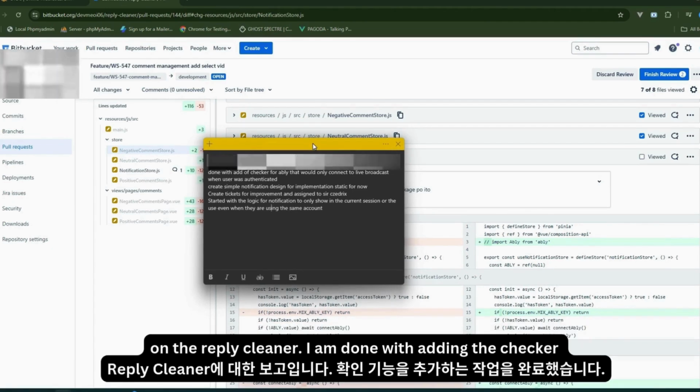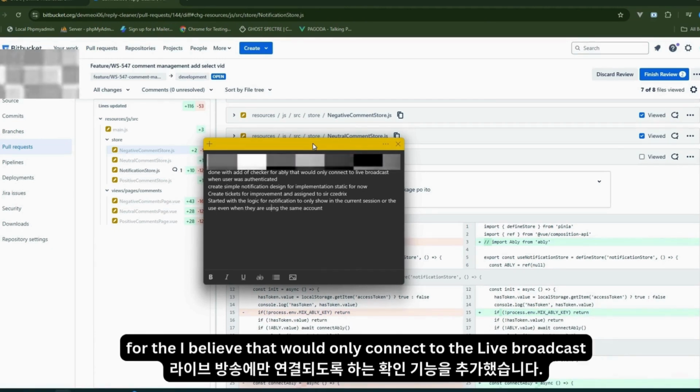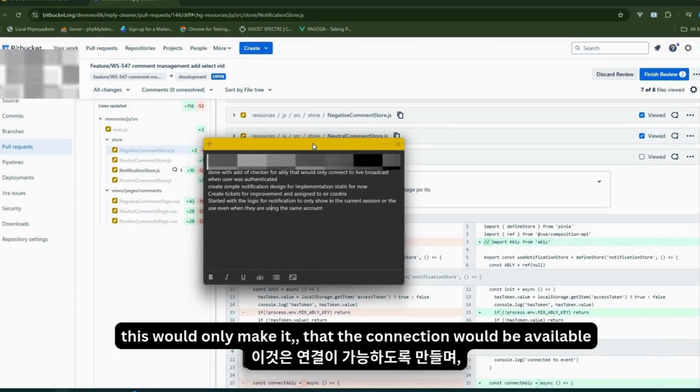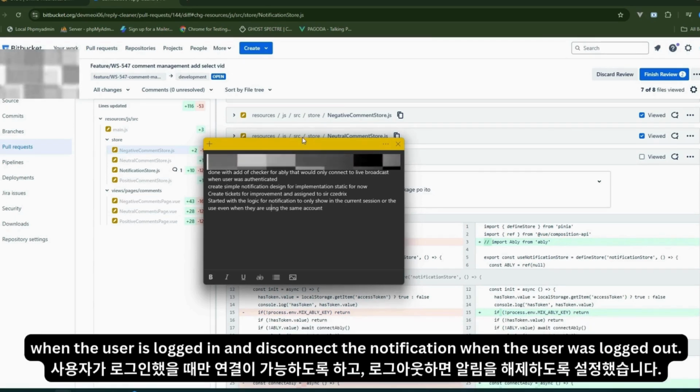On the reply cleaner, I am done with adding the checker for the ability that would only connect to the live broadcast when the user is authenticated. This would make it so that the connection would only be available when the user is logged in, and disconnect the notification when the user is logged out.